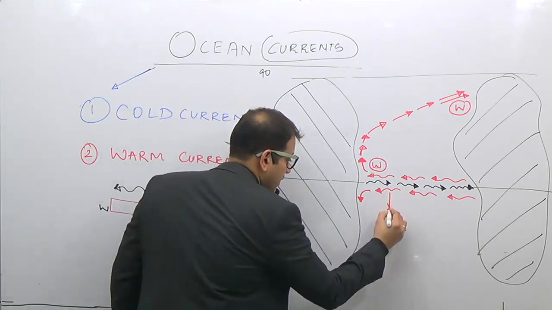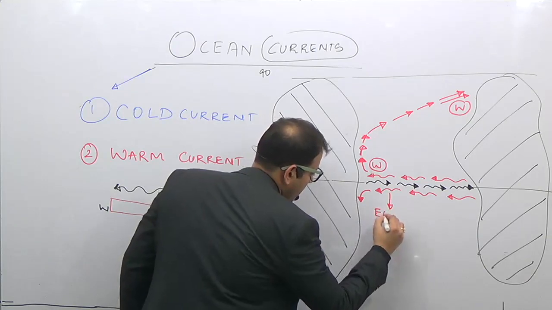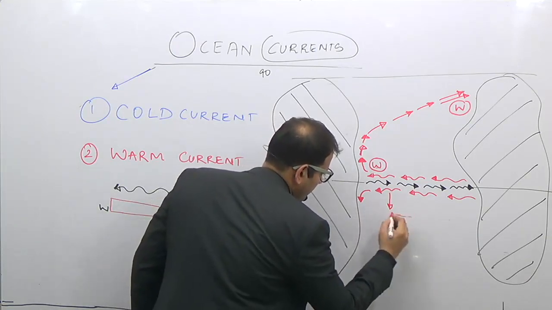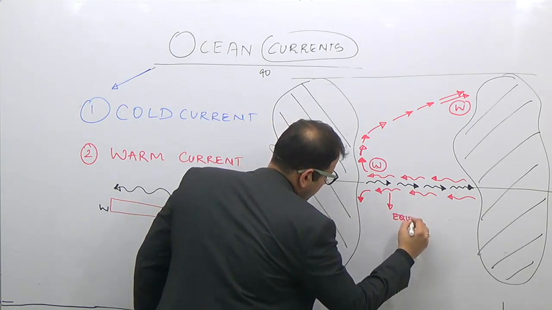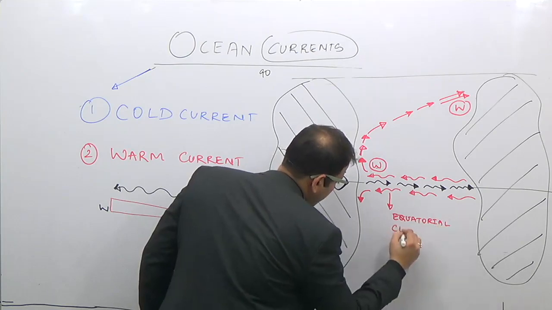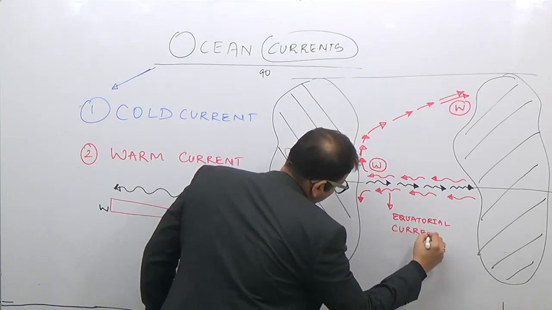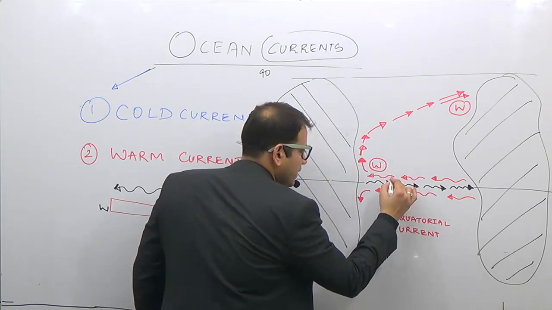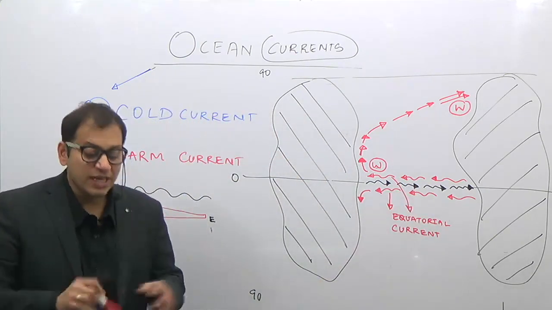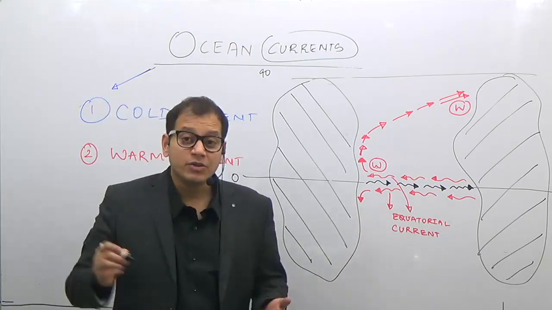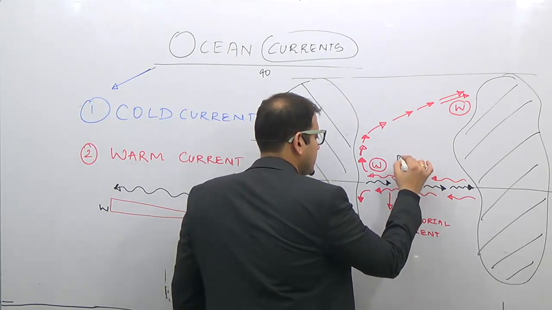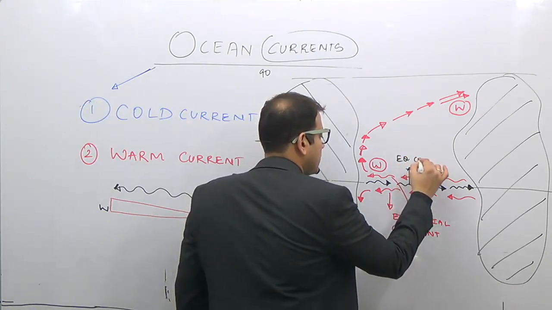So this is an equatorial current. This is an equatorial current. This is one more equatorial current, while the current which flows in the opposite direction to the equatorial current is known as an equatorial counter current.